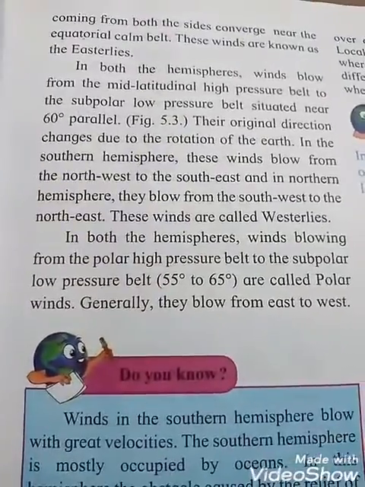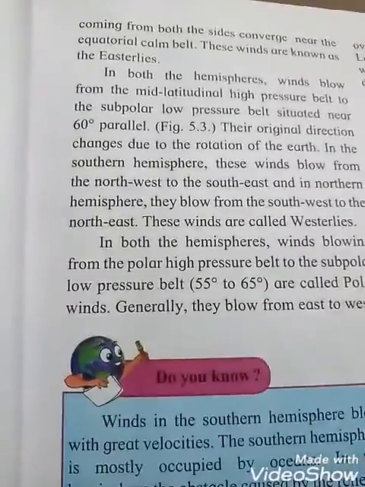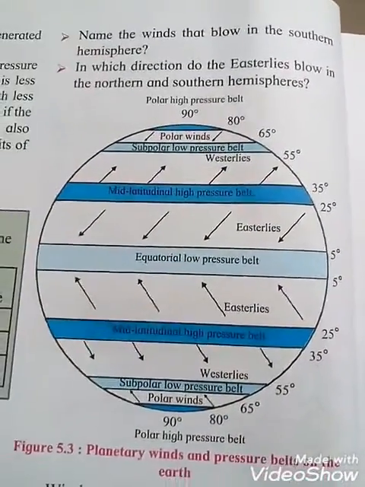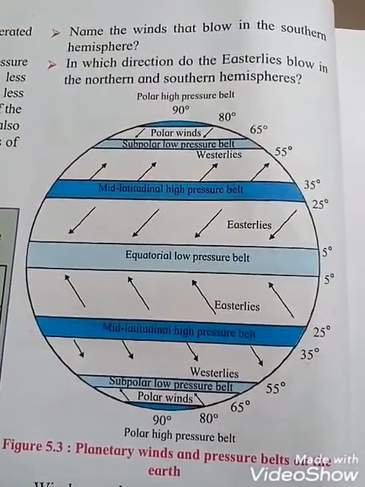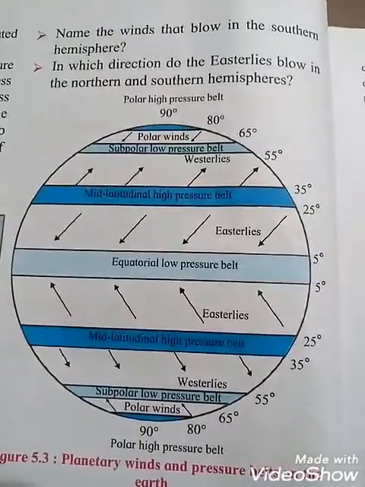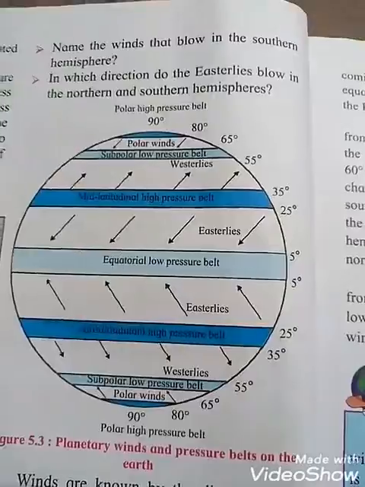Okay, students. In the southern hemisphere, these winds blow from the northwest to the southeast, and in the northern hemisphere, they blow from the southwest to the northeast. These winds are called westerlies. See the arrow westerlies and see the arrow easterlies. In the northern hemisphere, see how the westerlies go upward and the easterlies come downward. The pictures are there for the southern and northern hemispheres.